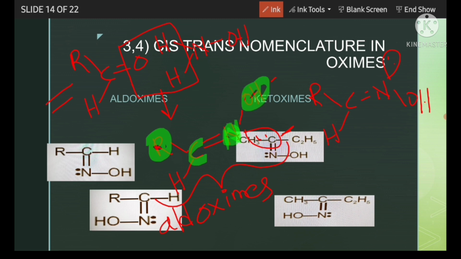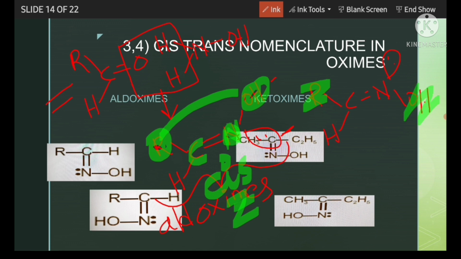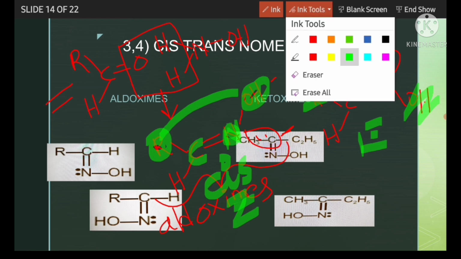So they are on the same side, so this will be called cis, or in a better way, Z oxime. Similarly here, this is the highest priority group and here this is the highest priority group, and they are opposite to each other, that means it is E. Hope it is clear to all of you now.